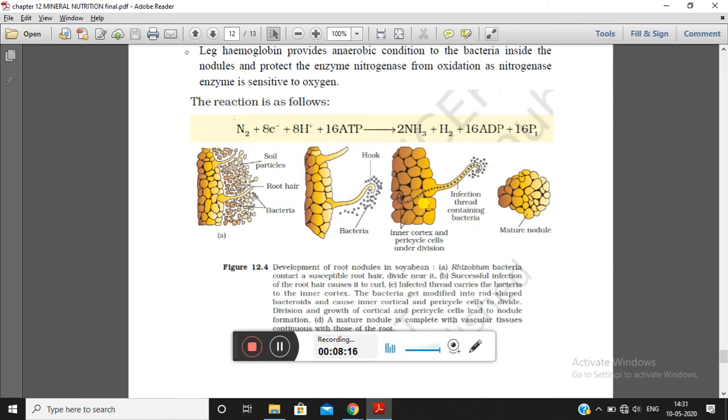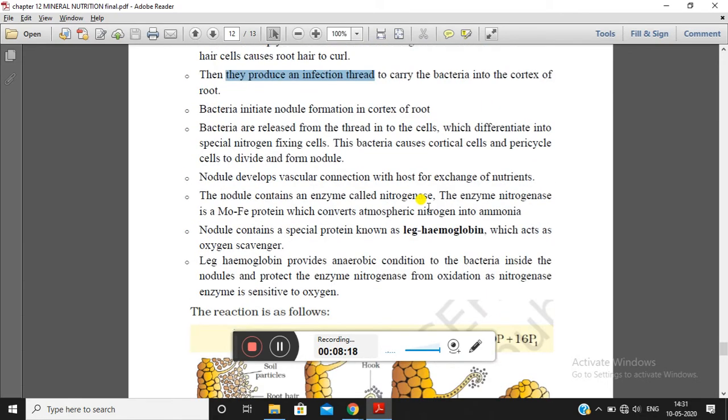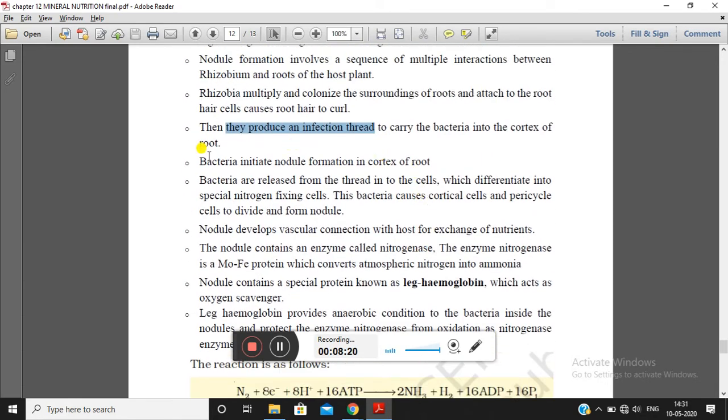When the bacteria reach the cortex, they start nodule formation in the cortex of the root. The bacteria get released from the thread into the cortex cells, where they differentiate into a special kind of cells known as nitrogen fixing cells.